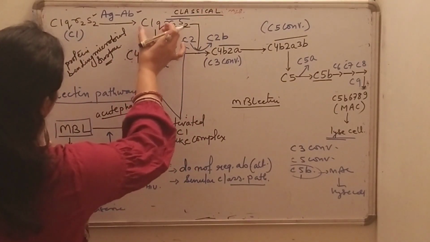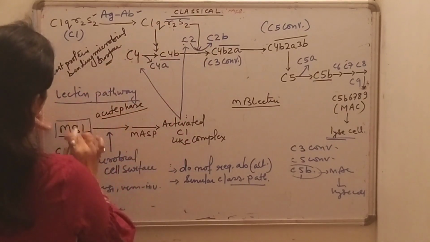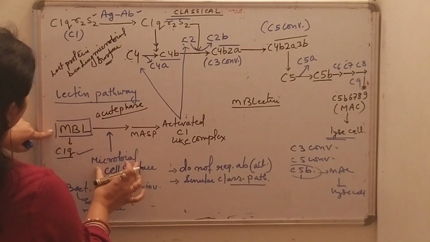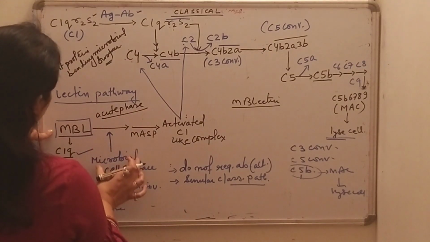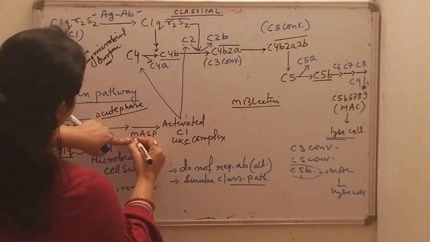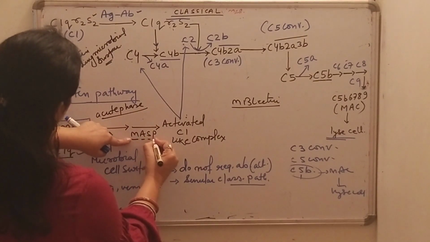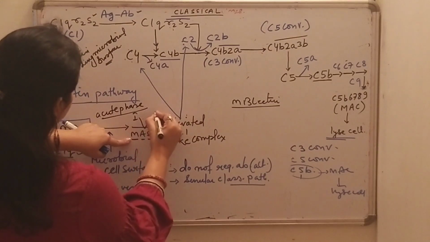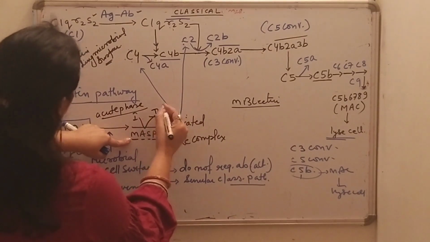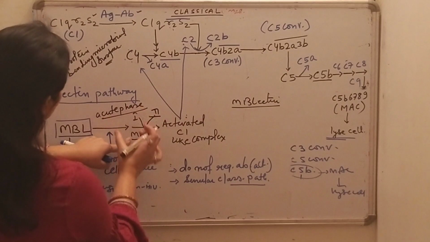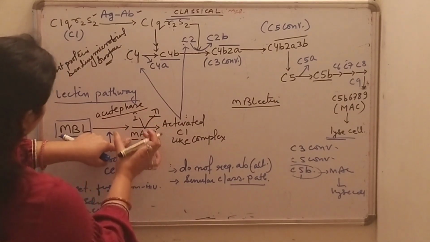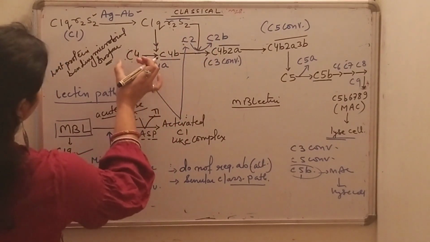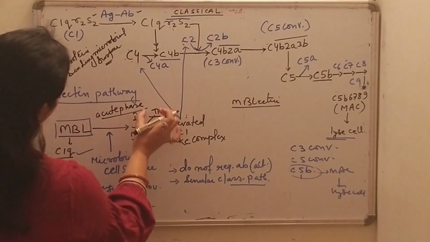After MBL binds to the carbohydrate residues on the surface of the cell or pathogen, the MBL associated serine proteases MASP1 and MASP2 bind to the MBL, and the active complex formed by this association causes cleavage and activation of C2 and C4.